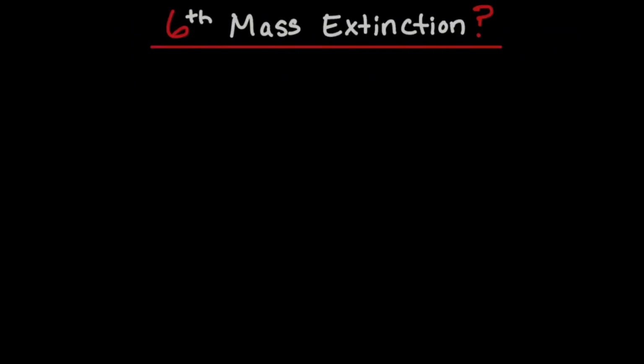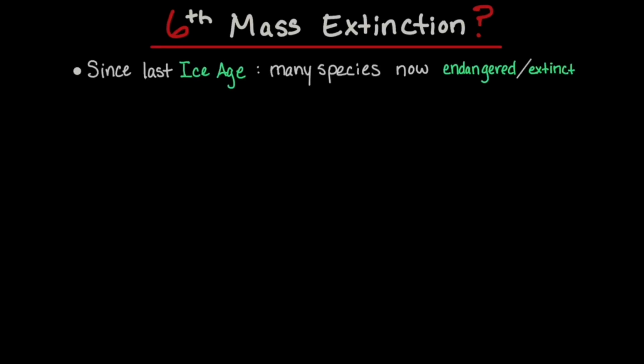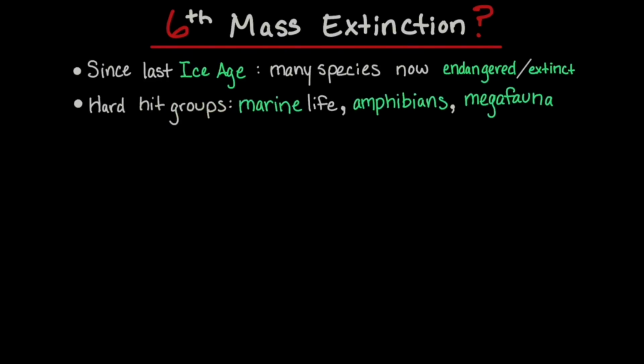Why do scientists think we're in the 6th mass extinction event? Many species have become endangered or extinct since the last ice age. Particularly hard-hit group examples include corals, sharks, and amphibians.